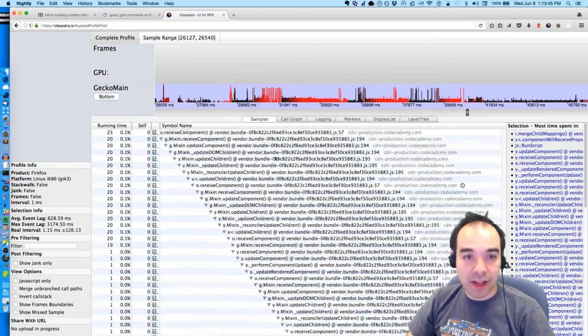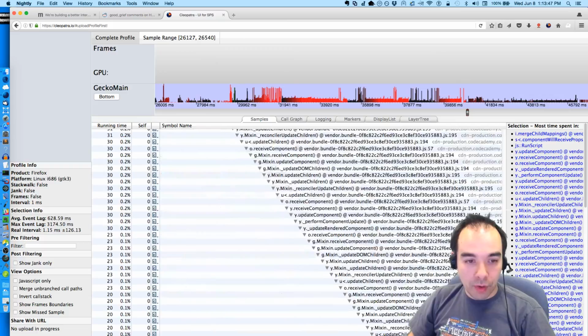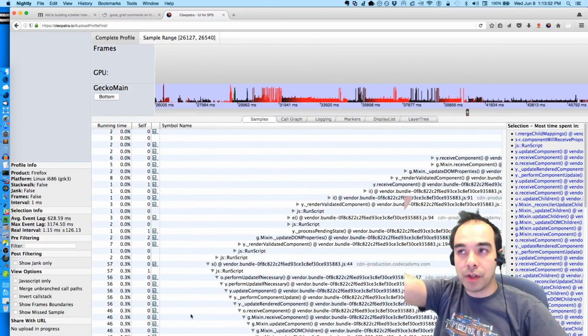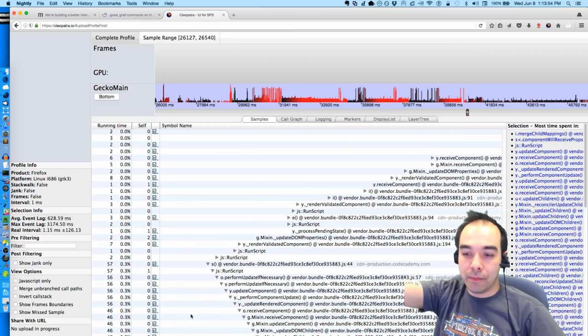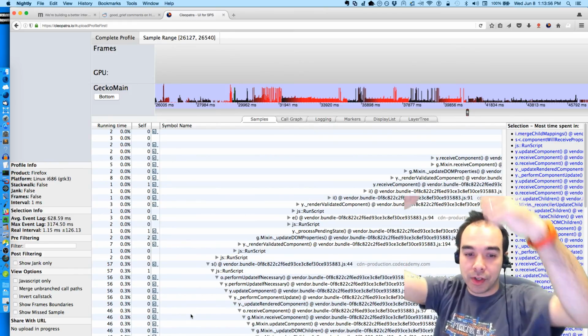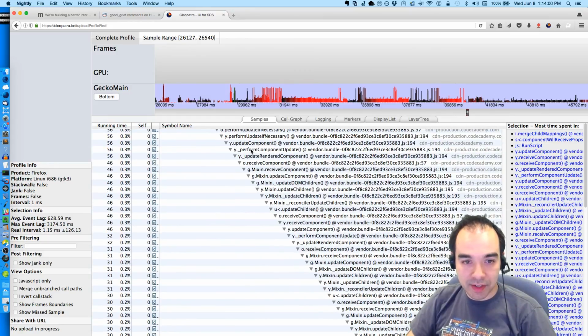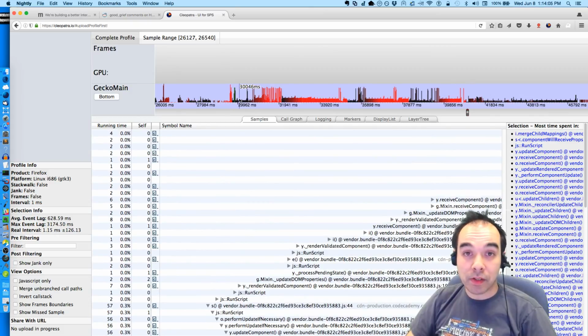If you don't know what a call stack is, that's when something calls a function, which calls a function, which calls a function, which calls a function, which calls a function. What you've created is a call stack that's waiting to return back to the original function. And so there are some pretty deep call stacks in here, where this is called this, is called this, is called this, et cetera. And that's what those spikes represent.